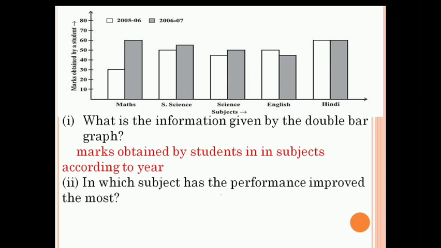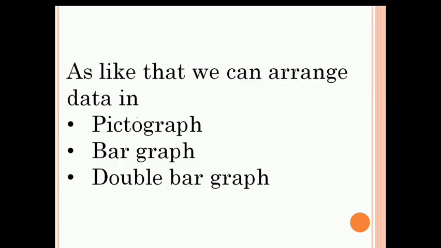In which subject has the performance improved the most? You can see this, maths, because as compared to others, maths shows a lot of increase. If you compare the height of the bars, the second one is the highest as compared to the first one only in maths. So maths is the answer. So like that, we can arrange data in a pictograph, bar graph and double bar graph.